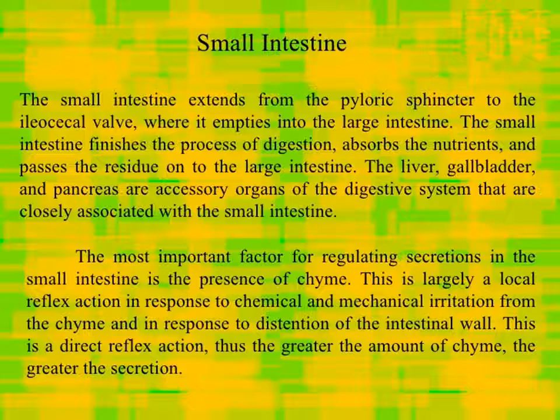The liver, gallbladder, and pancreas are accessory organs of digestive system that are closely associated with the small intestine. The most important factor for regulating secretions in the small intestine is the presence of chyme. This is largely a local reflex action in response to chemical and mechanical irritation from the chyme and in response to distension of the intestinal wall. This is direct reflex action. Thus, the greater the amount of chyme, the greater the secretion.